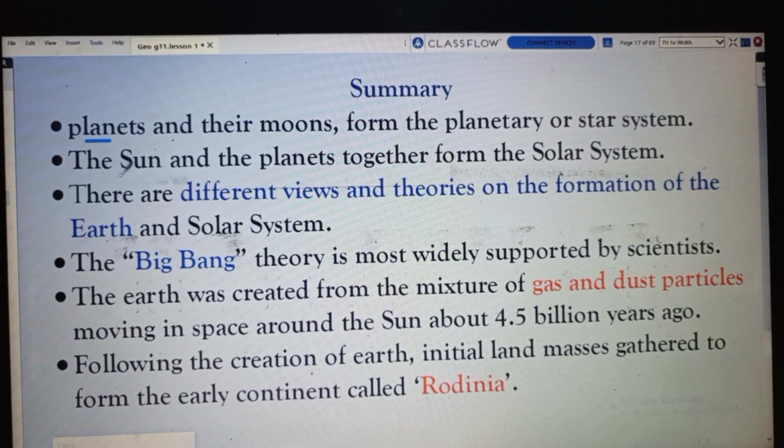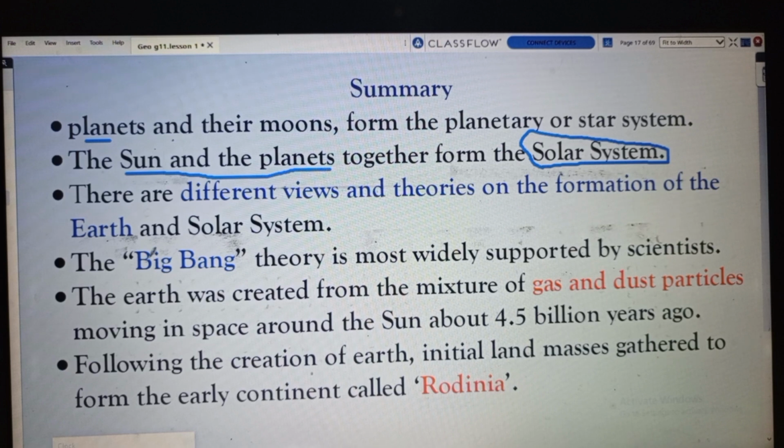The sun and the planets together form the solar system. Different planets revolve around the sun, which is at the center, and this system is known as the solar system.